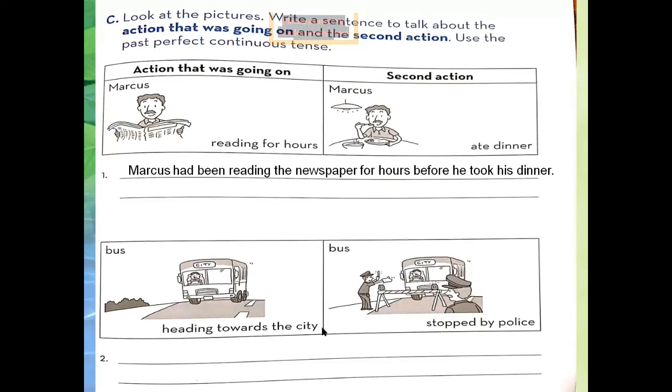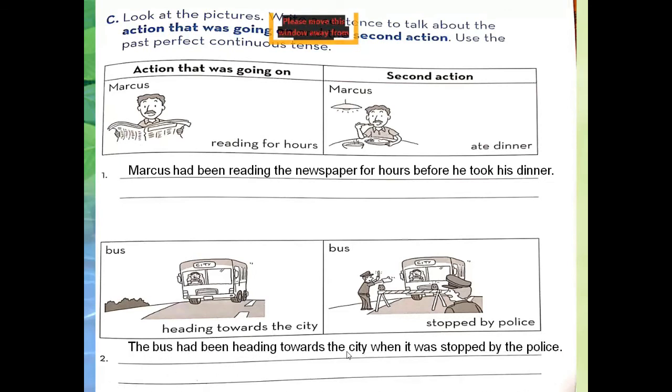Bus heading towards the city. Bus stopped by the police. Now we have to merge these two sentences and create a past perfect continuous sentence, which is: the bus had been heading towards the city. This is the first sentence, which is in past perfect continuous tense. And then when it was stopped by the police, this was the second action which interrupted the first action. The first action was had been heading towards the city, and the second action is it was stopped by the police. So the first action always comes with past perfect continuous tense, and then the second action with past simple tense.